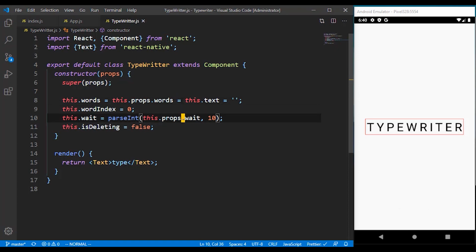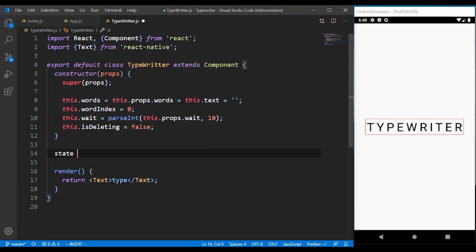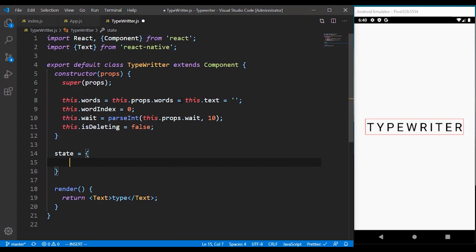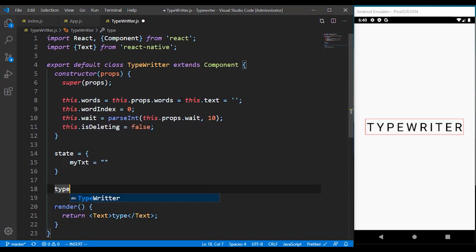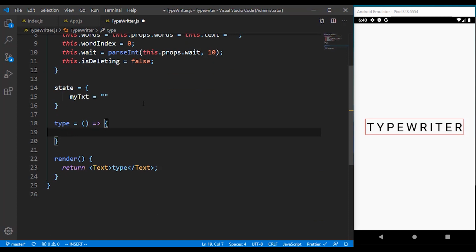Right now we have to create a state. If you don't actually create a state the way I'm doing it, it will not really work. But maybe if you have a better idea of how to do it, you can drop it in my comment box, and then I can see how you did yours. So we have to create a method called type. Inside this method we are going to handle our type effect and also our type transition.